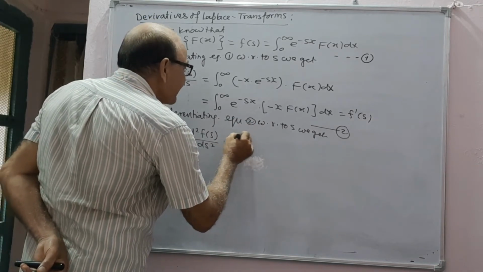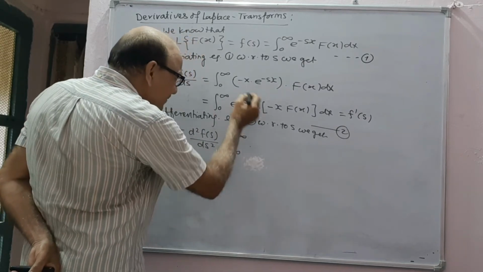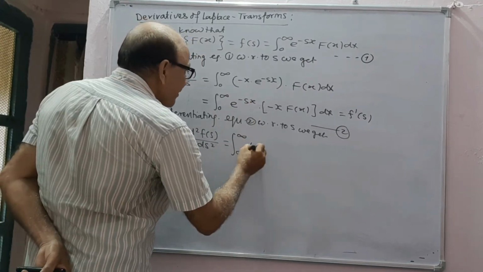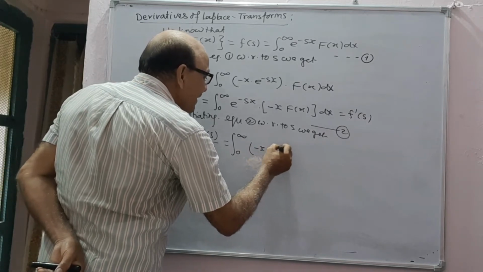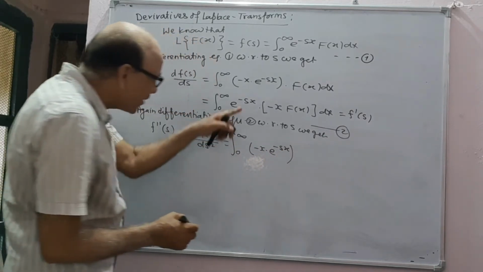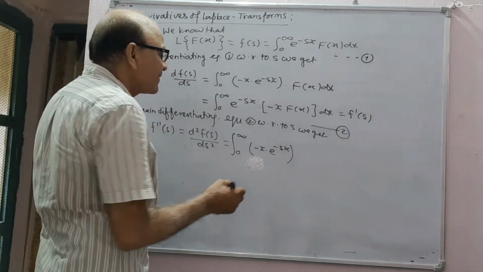The integral from 0 to infinity. Again its derivative will be minus x into e to power minus sx. Remember that you are differentiating this with respect to s, not x.